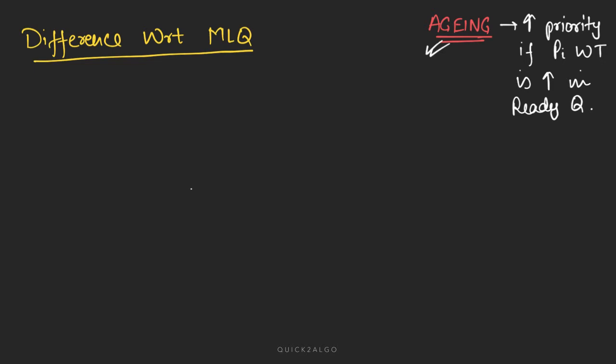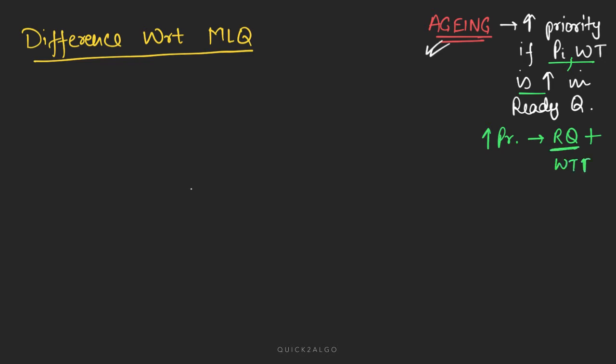It says increase the priority of a process if it is in the ready queue and its wait time is increasing.